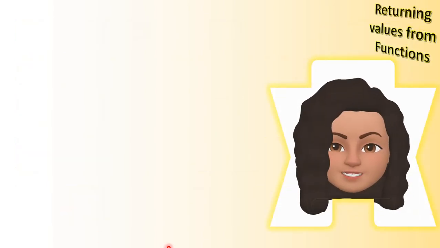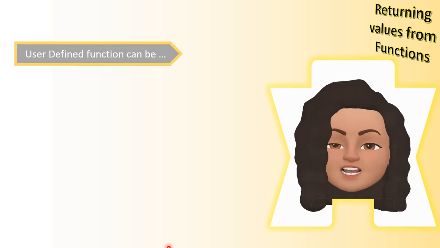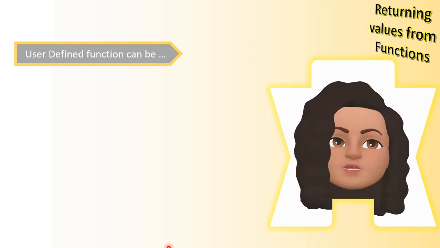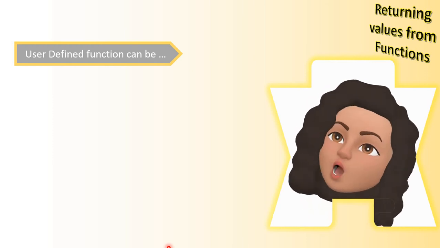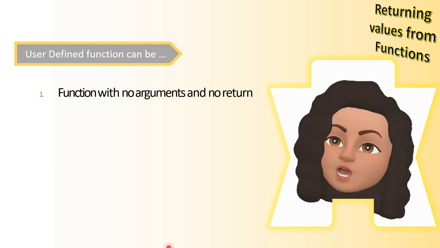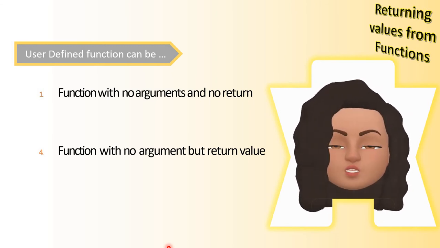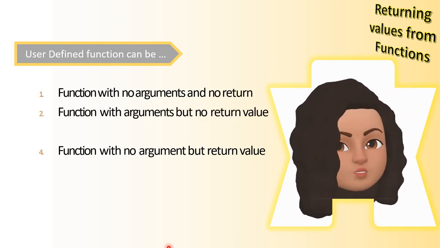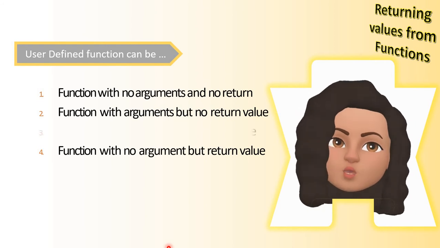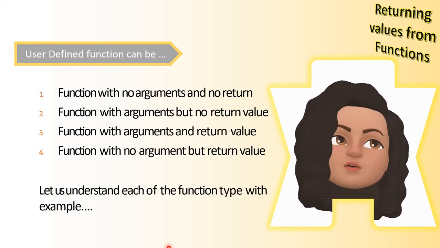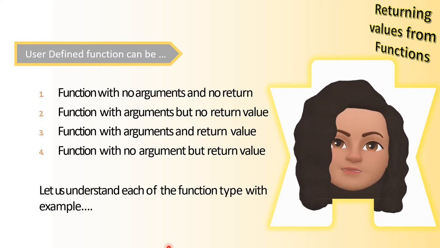So what are user-defined functions? Functions which are created by the programmer for performing some particular task. Now these user-defined functions can be a function with no arguments and no return, a function with no arguments but a return value, a function with arguments and no return, or a function with arguments and a return value. So let's discuss all these function types with some examples.